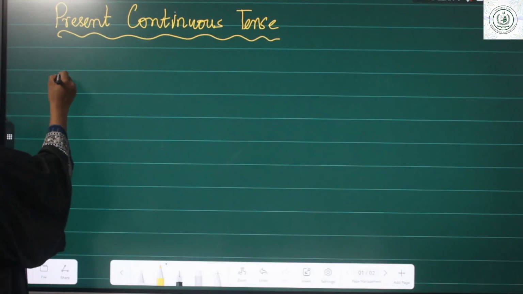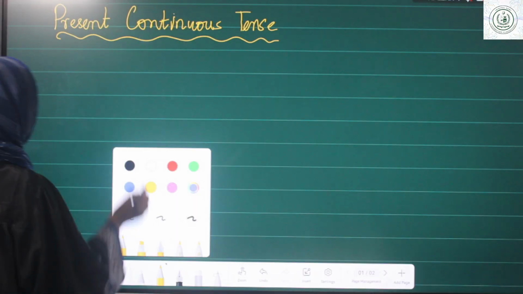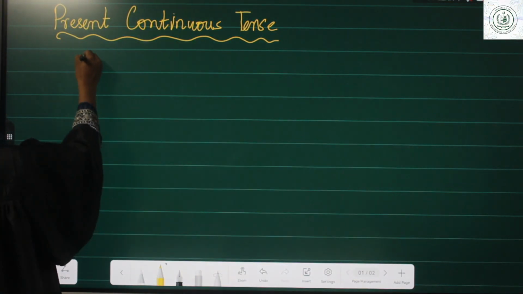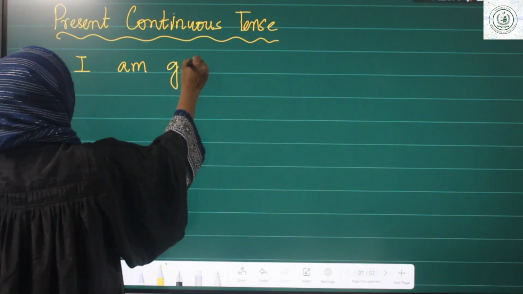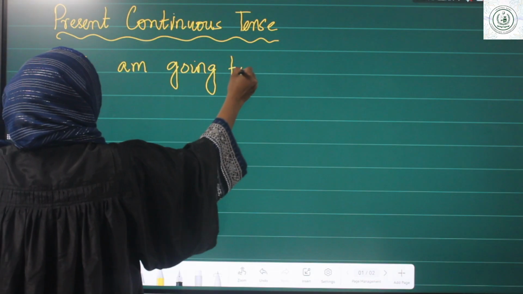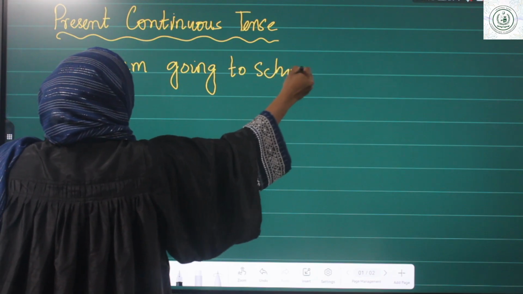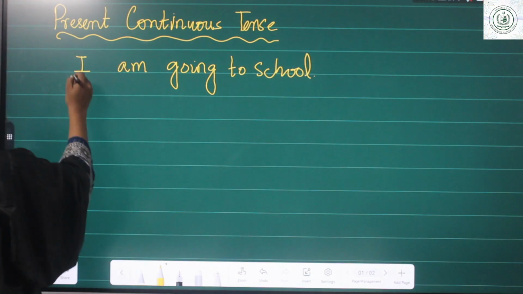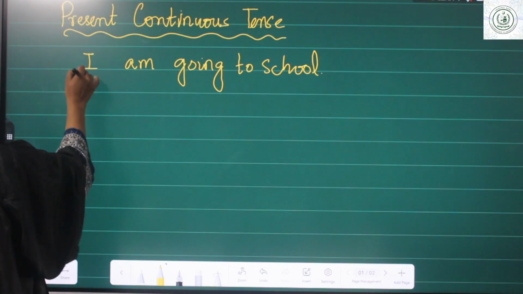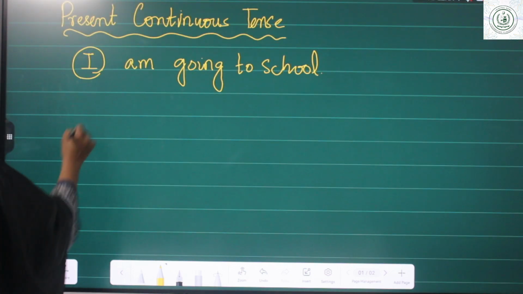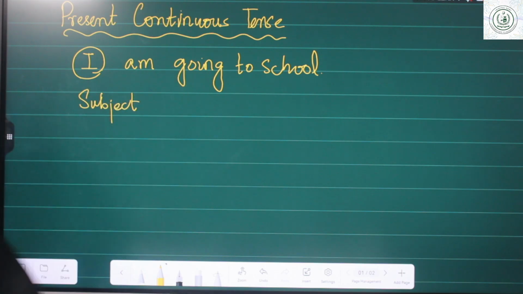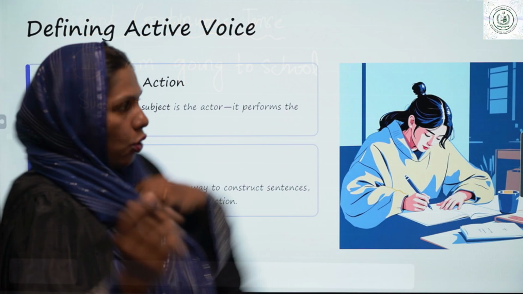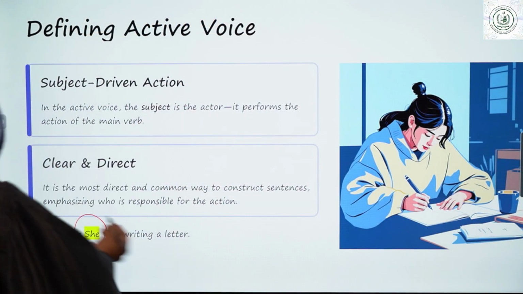For example, I am going to school. Here, I is the subject, the doer. And this sentence is what? A simple sentence in active voice. It is in active voice. Okay, let's further discuss that next.